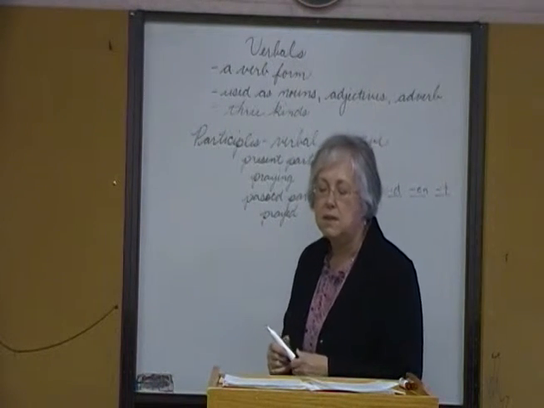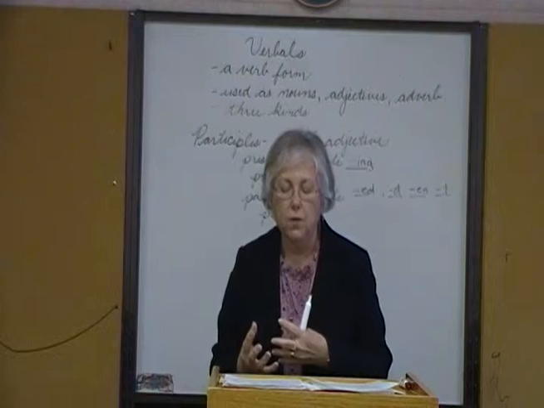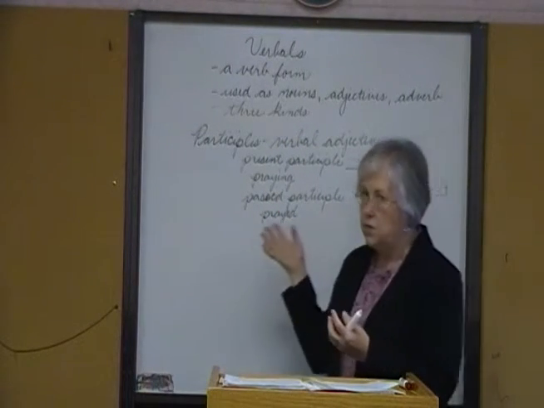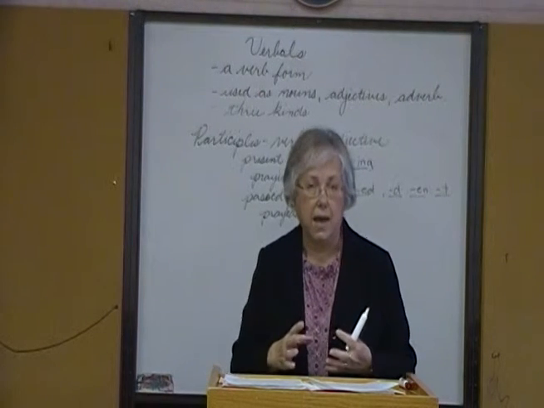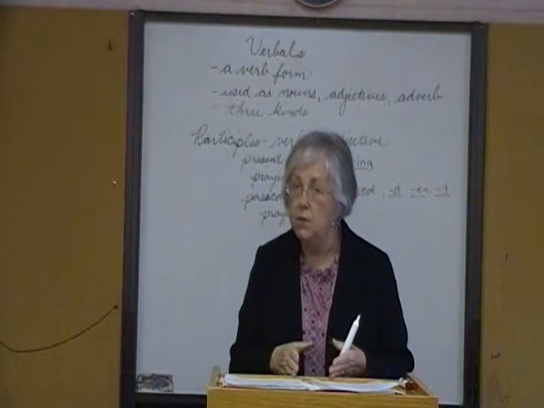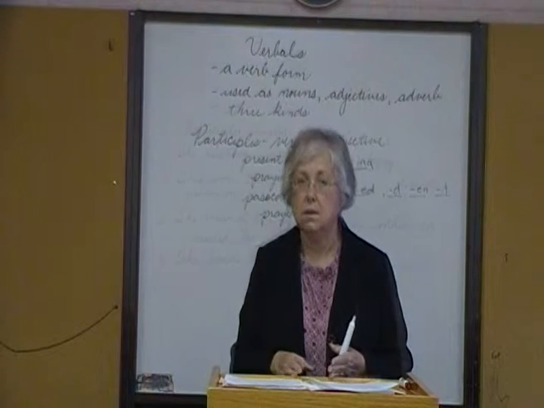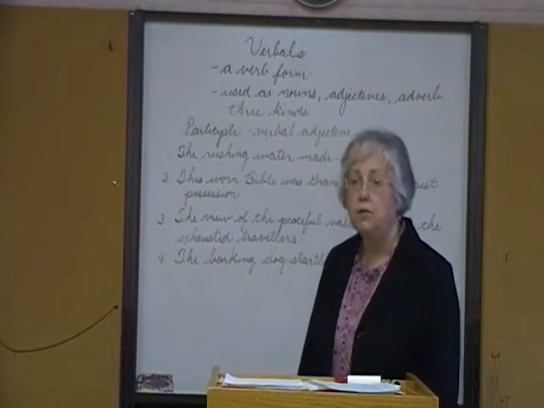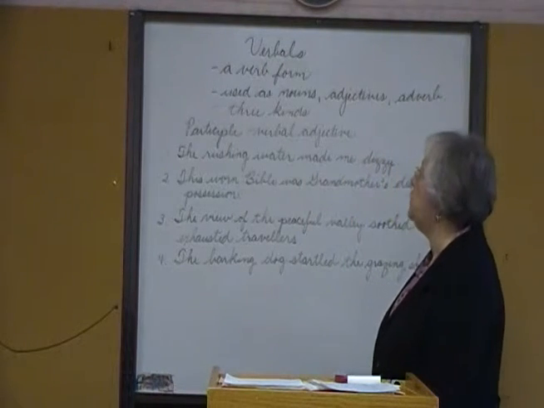Let's take a look at some examples of verb forms ending in either -ing or one of the past forms, and it's used as an adjective. It's not the main verb of the sentence. Let's take a look at some sentences where we can find a verbal adjective, the participle.